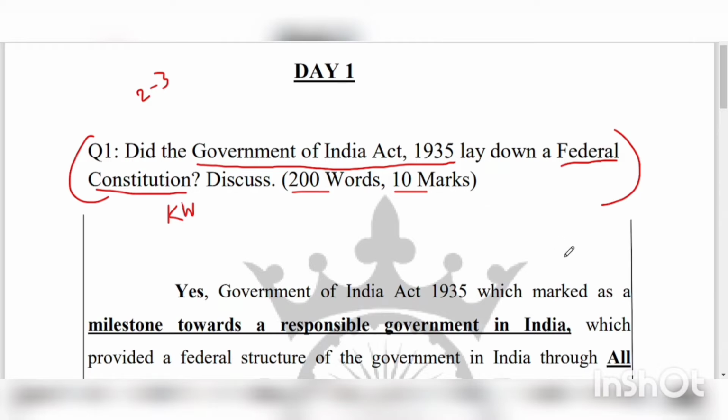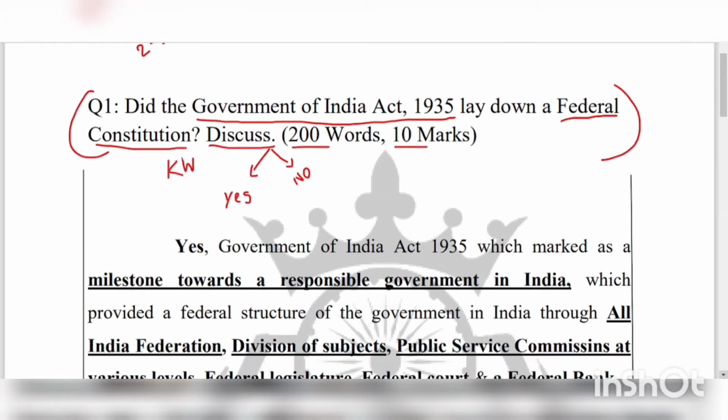See, this question here is to discuss. Discuss means you have to debate on the paper. Whether it is yes or no, you have to debate on both sides and end with a balanced approach. That's what is needed here. You have to give reasons both for and against. This can't be learned in one answer. Keep practicing every day with different types of questions, that will shape your answer further.